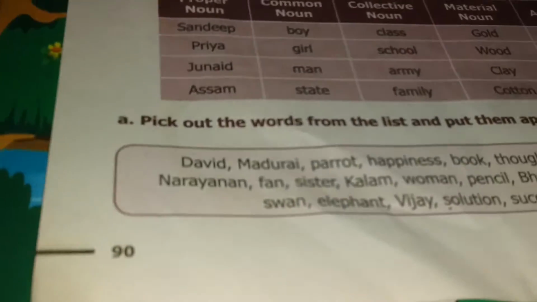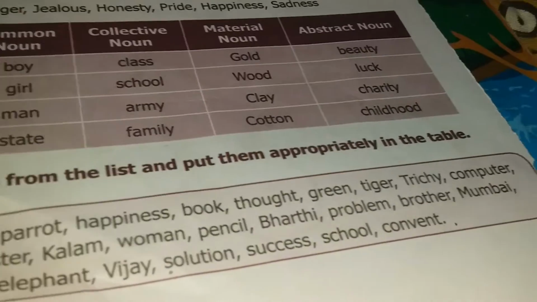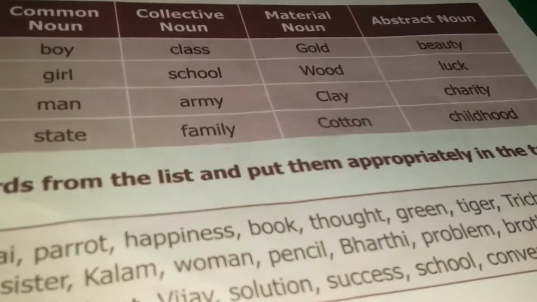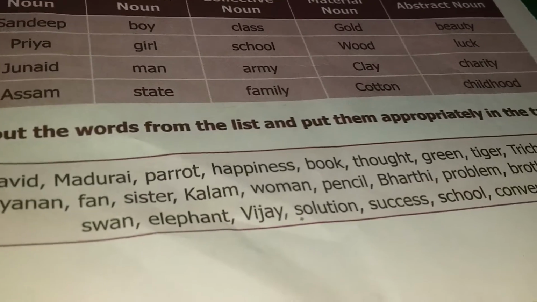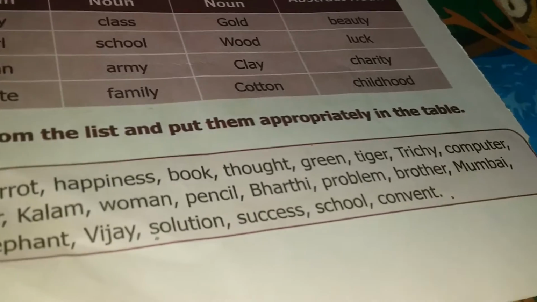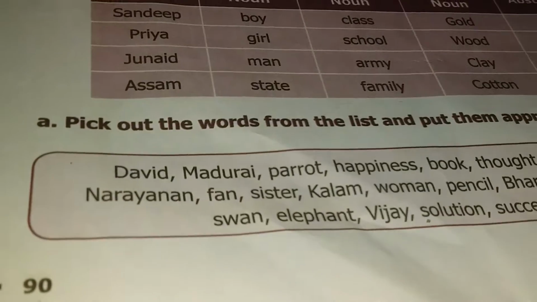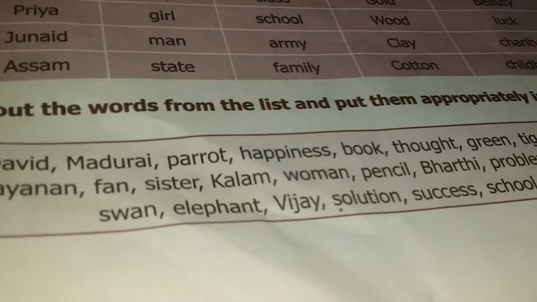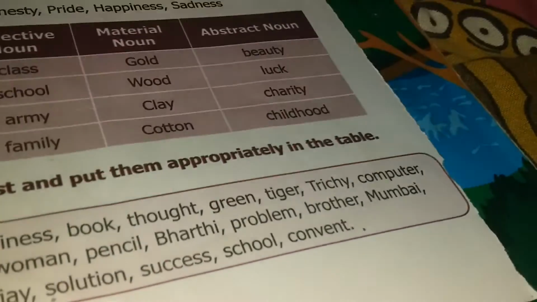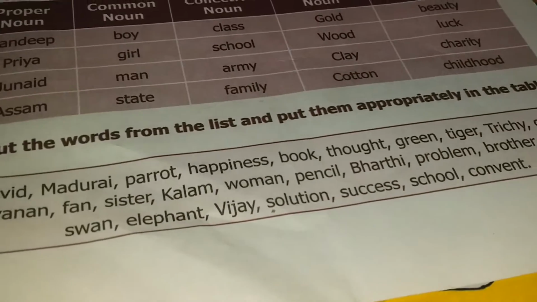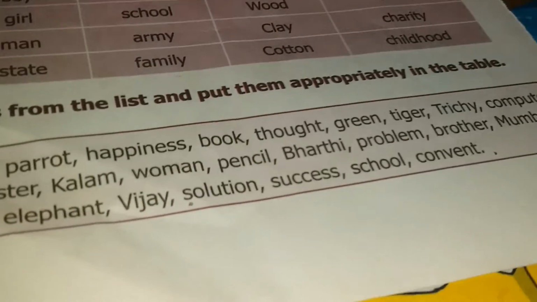And there is an exercise. Pick out the words from the list and put them appropriately in the table. They are David, Madurai, parrot, happiness, book, thought, green, tiger, Trichy, computer, Narayanan, fan, sister, Kalam, woman, pencil, Bharati, problem, brother, Mumbai, swan, elephant, Vijay, solution, success, school, convent.